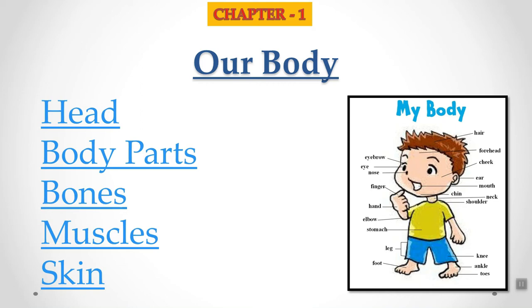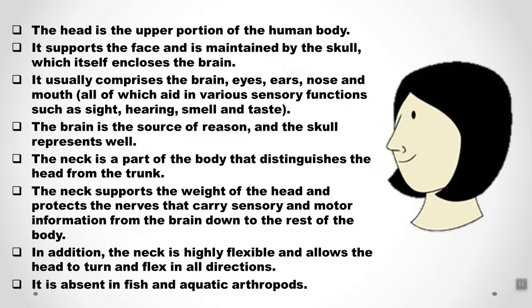So I have a picture over here, my body, where we have eyebrows, eyes, nose, fingers, hands, elbow, stomach, leg, foot, so many parts of the body, right? But now in this chapter, we are going to study head, body parts, bones, muscles and skin. So we are going to learn about these 5 body parts which are very important in our body structure. Next, let's learn about the head part.